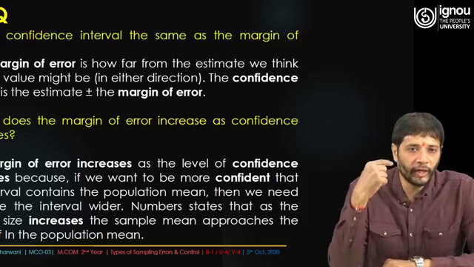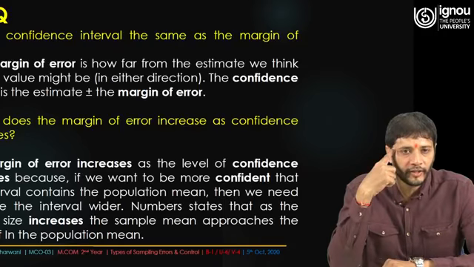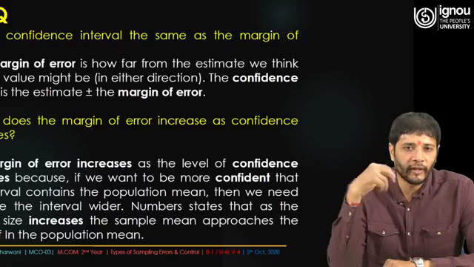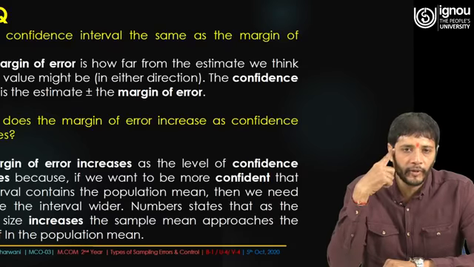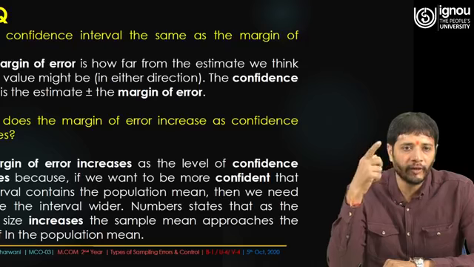Now the other question is, why does the margin of error increase as confidence increases? The margin of error increases as the level of confidence increases, because if we want to be more confident that the interval contains the population mean, then we need to make the interval wider.